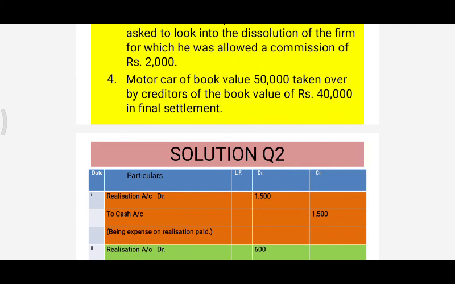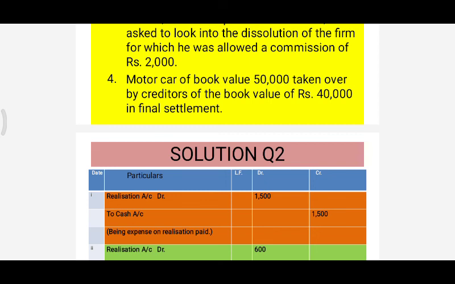Now we are with the last entry. A motor car of book value rupees 50,000 was taken over by creditors of the book value of rupees 40,000 in full and final settlement.